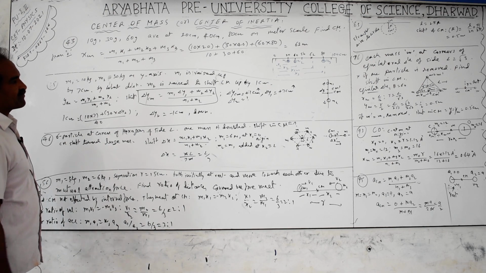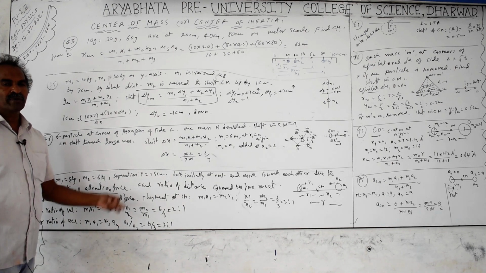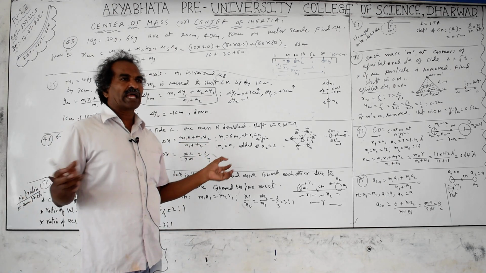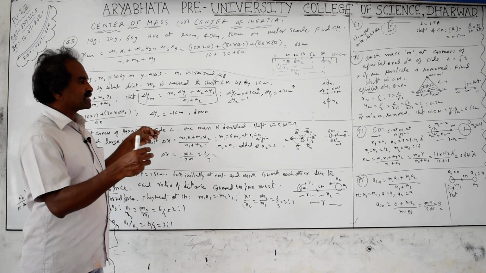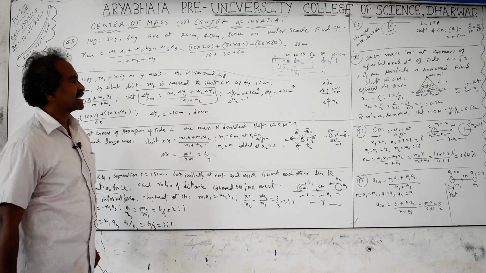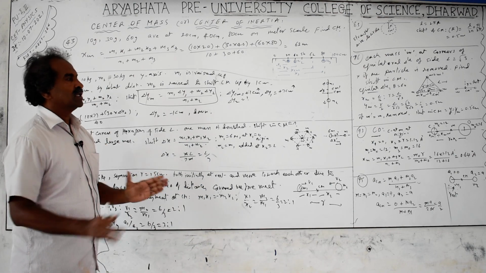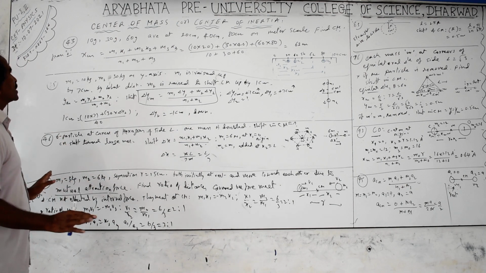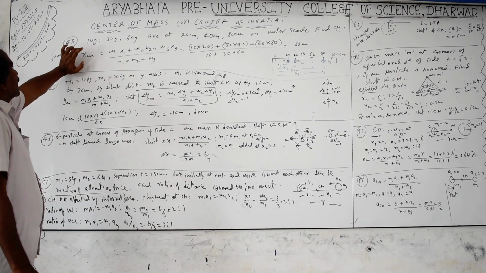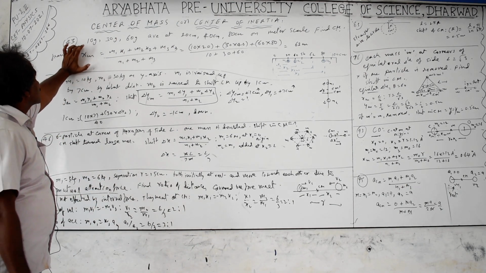Next, center of mass is not affected by the internal forces. If the particles are moving towards each other or away from each other due to mutual attraction, due to the gravitational force, electrostatic force, etc., these internal forces do not affect the center of mass. It means velocity of center of mass is 0 and acceleration is 0, and the resultant displacement of center of mass is also always 0 due to the internal forces. Next, some problems we will discuss in this topic.